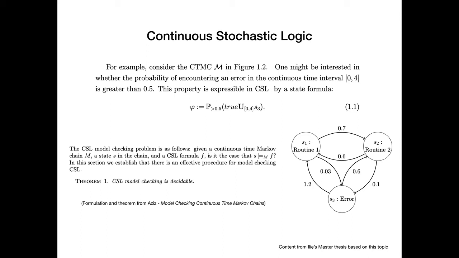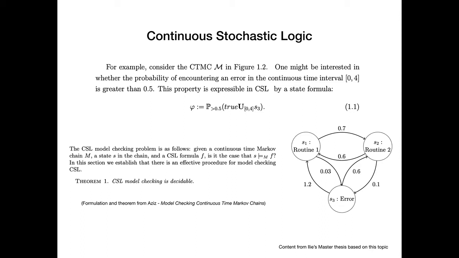So we have the path formula, true until 0 to 4 of S3. This asks for true to hold up to some moment between 0 and 4, and then for S3 to hold at the instantaneous moment right after. As true always holds, this formula just asks us to get to state S3 sometime between 0 and 4. The probability in front of it transforms this path formula into a state formula, which says that starting in this state, the probability for that path formula to happen is greater than a half.